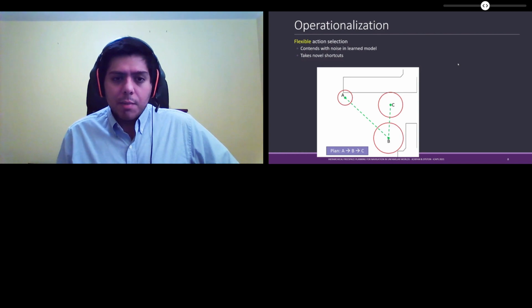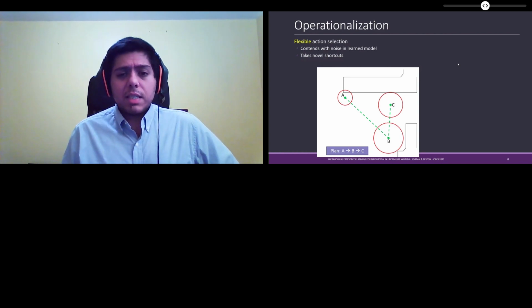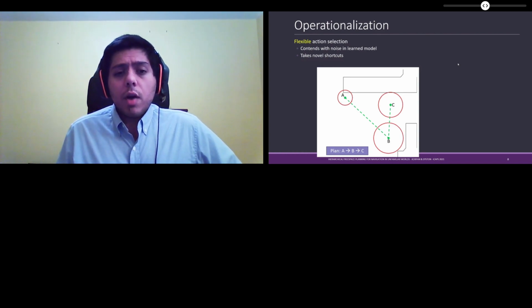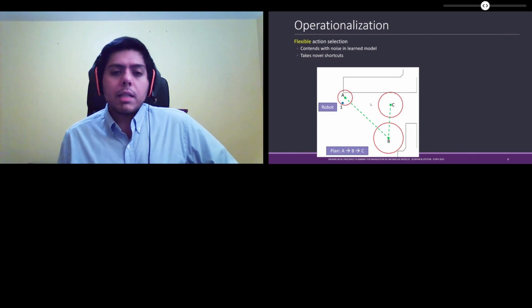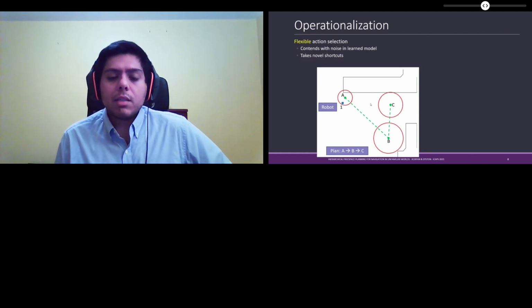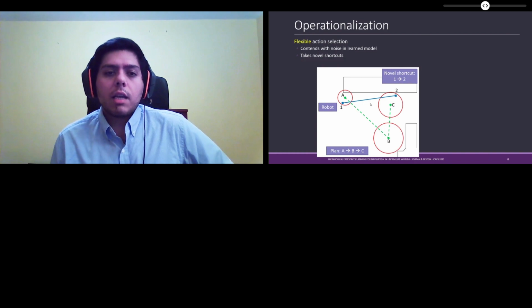So here we have an example where we have a plan that goes from A to B to C. Notice that there's no edge between A and C because the robot never traveled directly between them, so we didn't create an edge. But when the robot gets to region A, it can sense region C and move directly there, taking a novel shortcut.